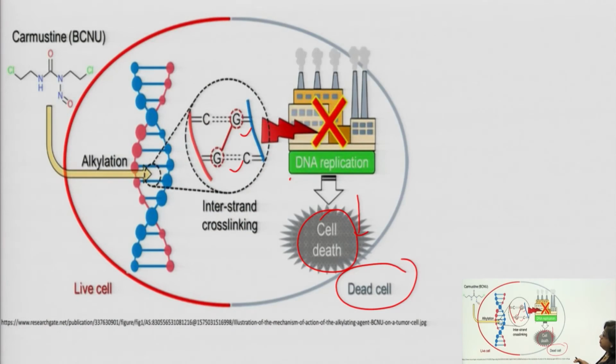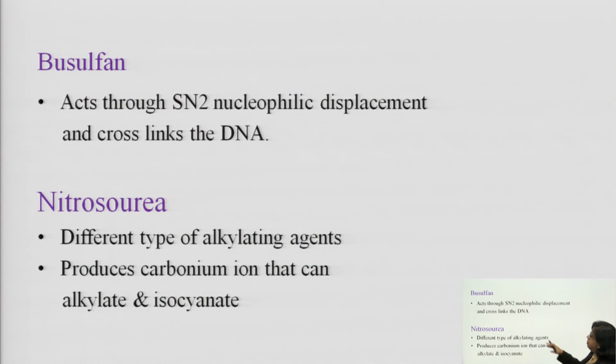So, another example you can take is busulfan. This drug acts through SN2 nucleophilic displacement and it cross-links the DNA. You have to mention one mechanism in detail, like nitrogen mustard, which I have mentioned here. For another example, you can just state it in words, like busulfan acts through the SN2 nucleophilic mechanism and cross-links the DNA. That is sufficient.